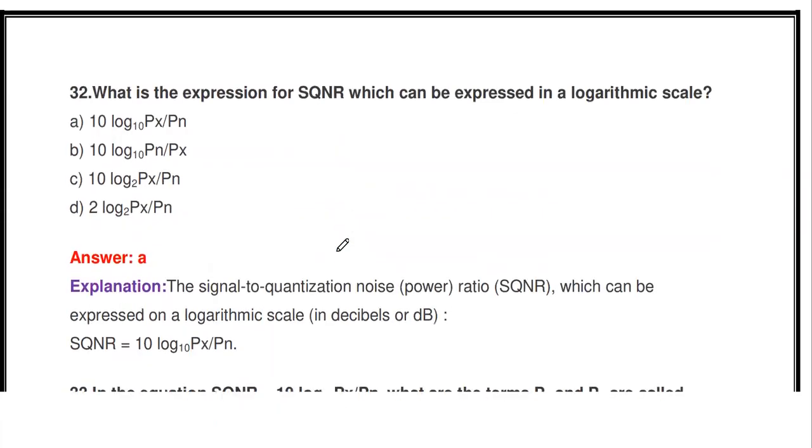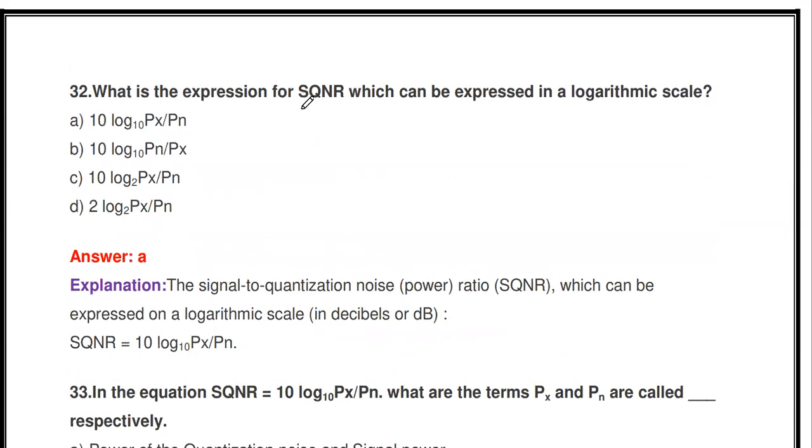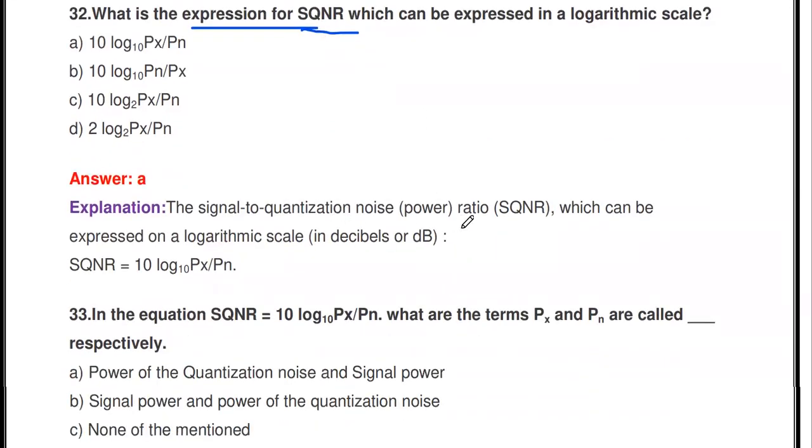Then the next one: what is the expression for SQNR? The signal to quantization noise ratio formula can be expressed on a logarithmic scale. The signal to quantization noise ratio is the ratio of signal power to quantization noise power.